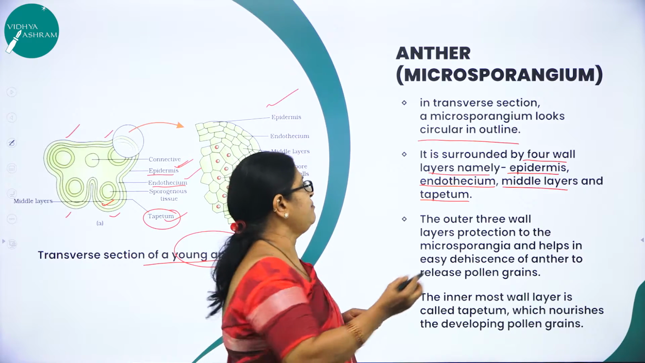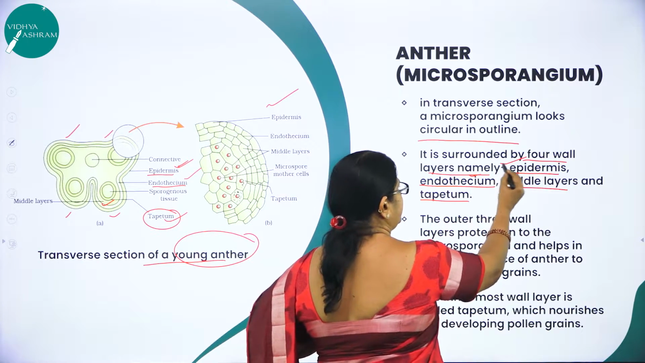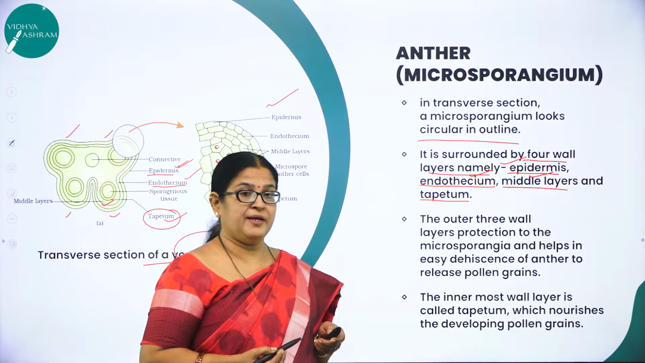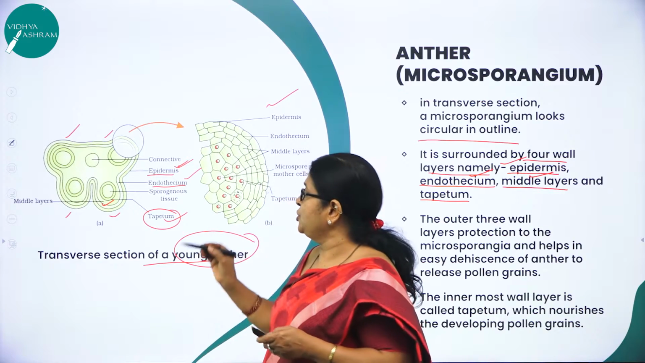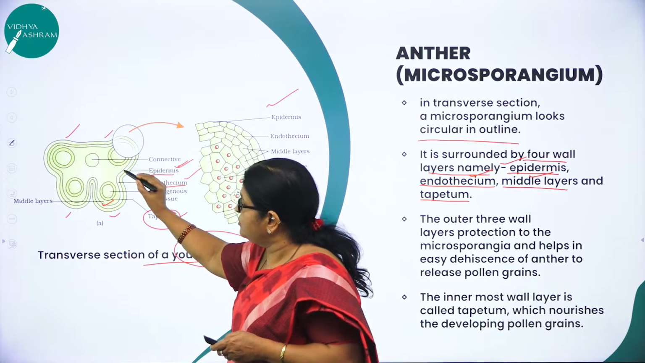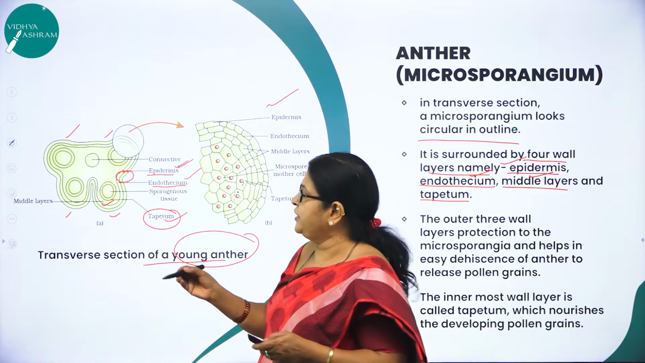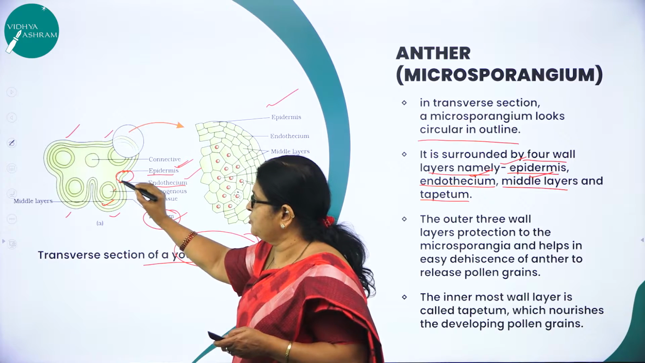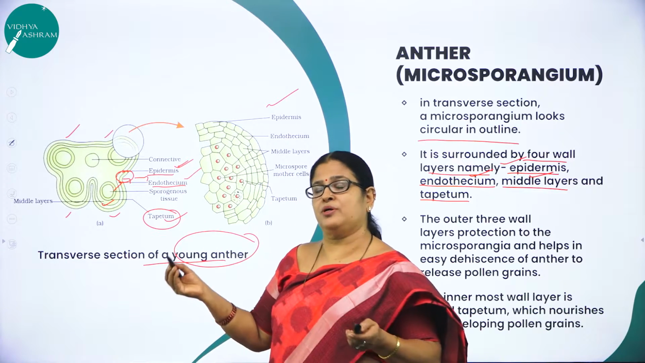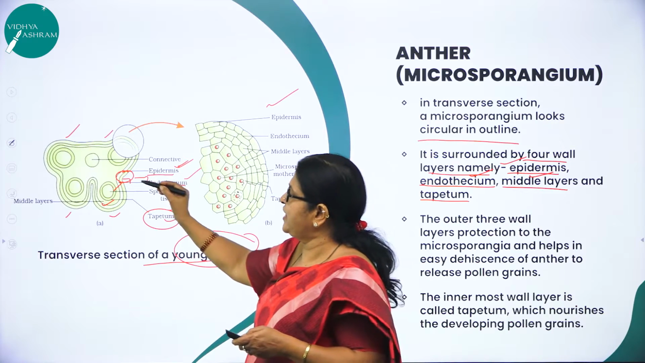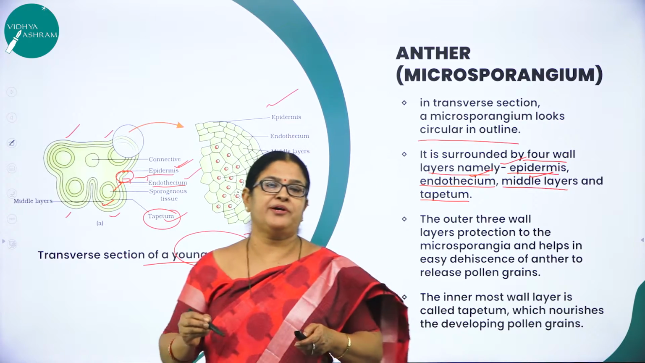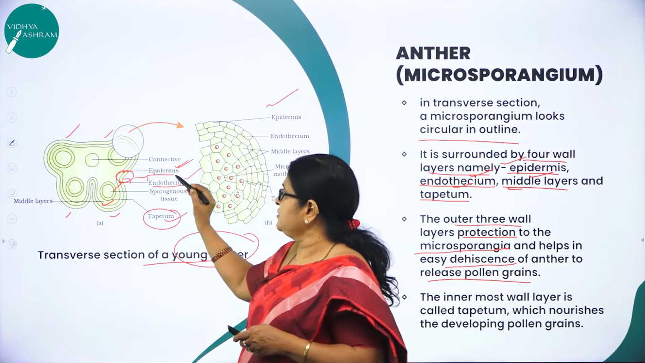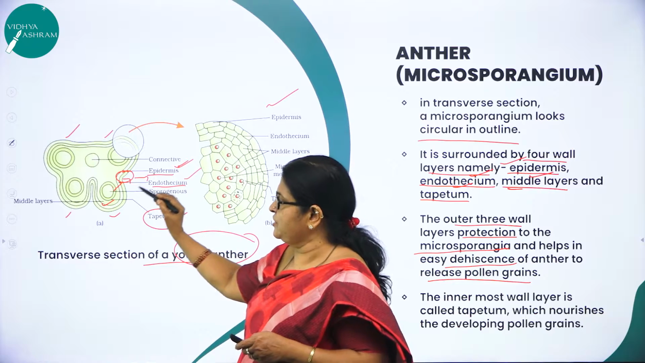The 3 layers, namely the epidermis, endothecium and middle layer, perform the function of protection, right? And also it helps the anther to dehisce. What do you mean by dehisce? This part has to open up or break open, then only the pollen grains that are formed in this particular sporogenous tissue are released. A good number of pollen grains are released or dehisced. So that is the very important function of these 3 layers, namely epidermis, endothecium and middle layer.